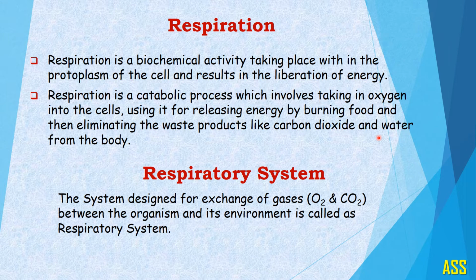There is a special system designed for exchange of gases, that is oxygen and carbon dioxide, between the organism and its environment, and this system is known as the respiratory system, which is the most important system in a living organism.